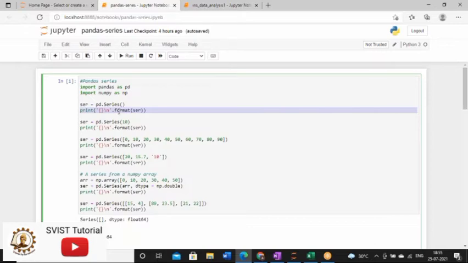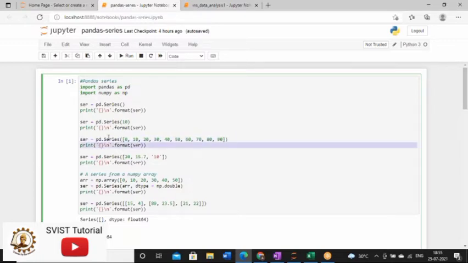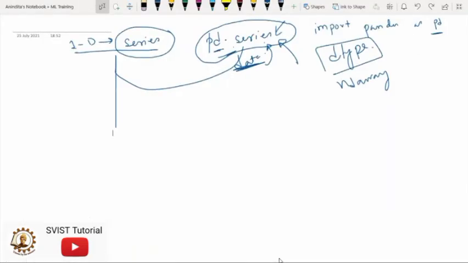The rest of the thing is very simple. pd.Series means 1D array, so these are the contents of the 1D array. But for some reason, I'm using these two things carefully. So we have to understand this concept of format and these brackets, because this will be used repeatedly in your machine learning.